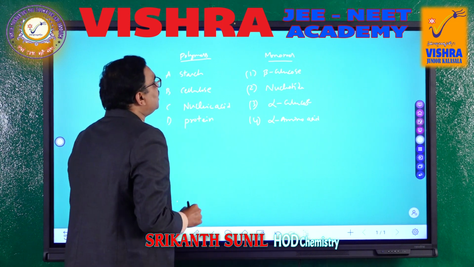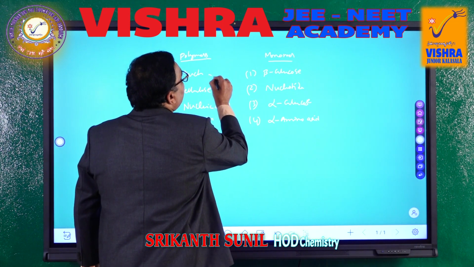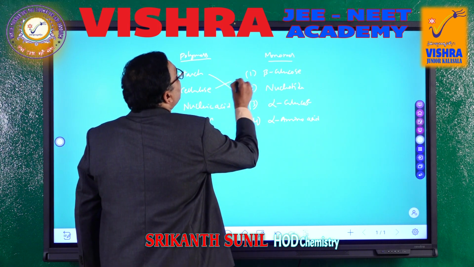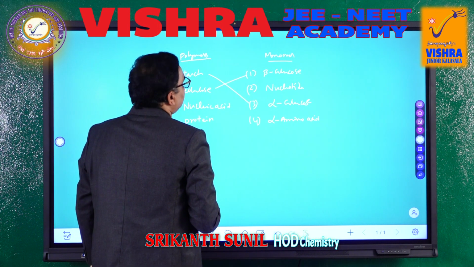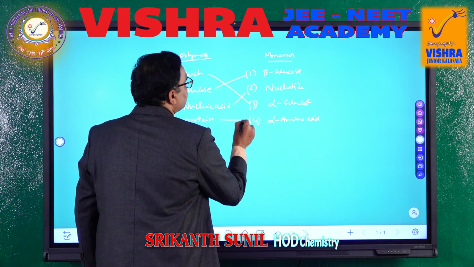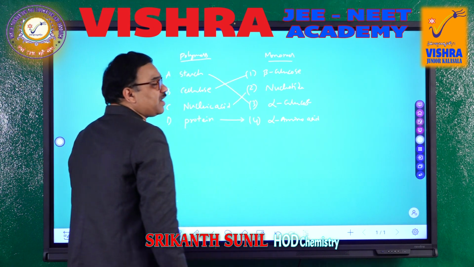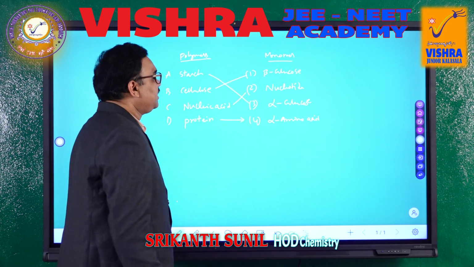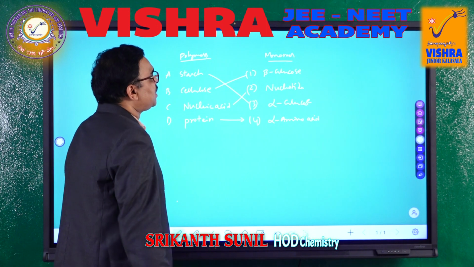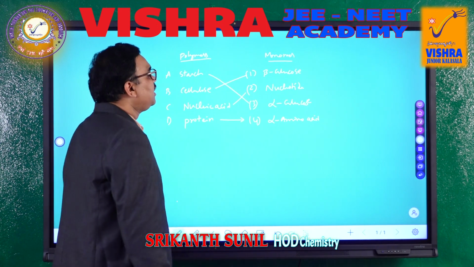Okay students, so starch will have alpha glucose, cellulose will have beta glucose, nucleic acids will have nucleotides, and proteins obviously will have alpha amino acids combining to finally give protein. So in the protein structure, the basic compounds that we are combining are alpha amino acids.